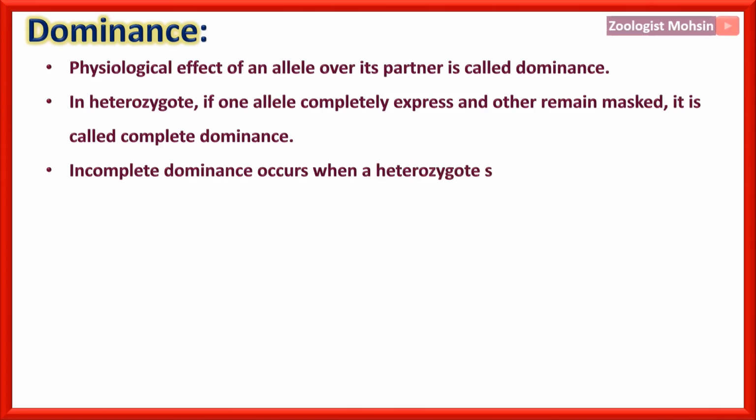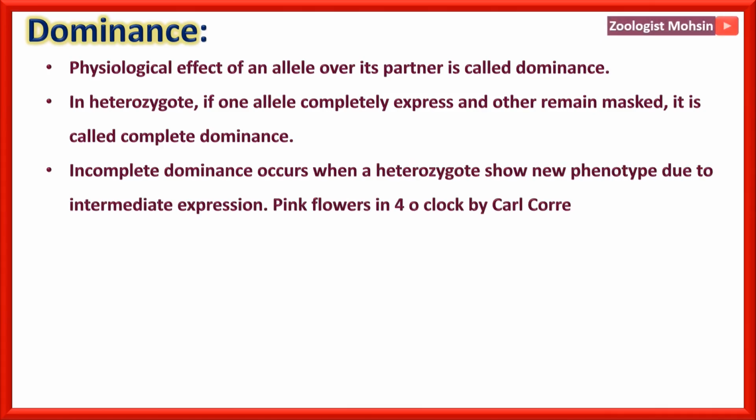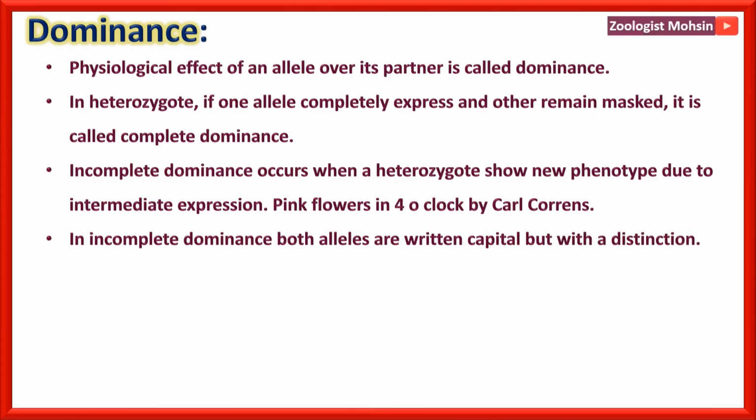Incomplete dominance occurs when a heterozygote shows a new phenotype due to intermediate expression, and new phenotype and intermediate expression are the keywords to focus on for incomplete dominance. For example, pink flowers in the four o'clock plant were discovered by Carl Correns, and he said that they are actually incompletely dominant. In incomplete dominance, both alleles are written capital but with a distinction like a prime or dash.